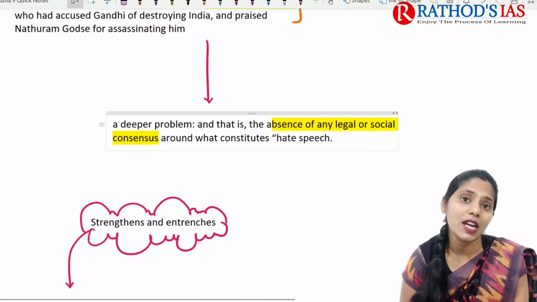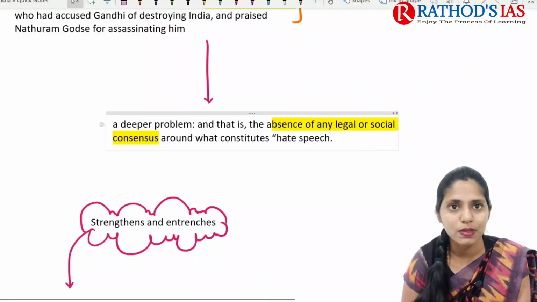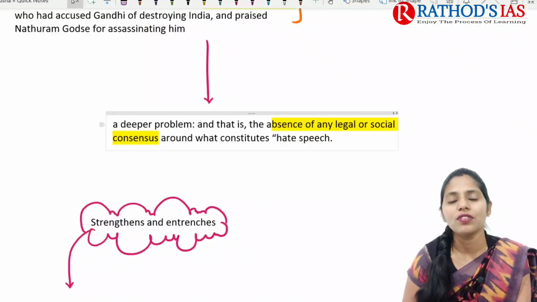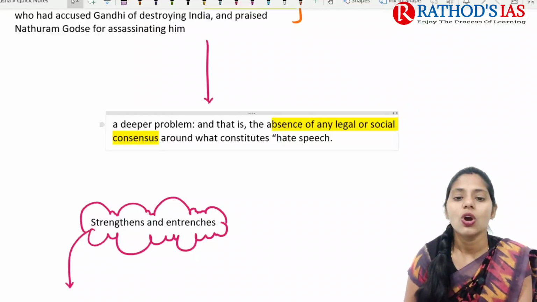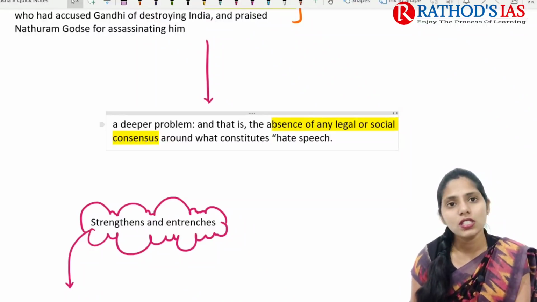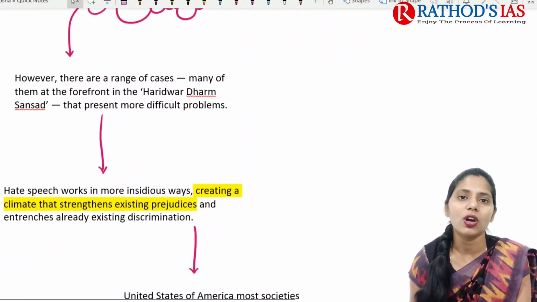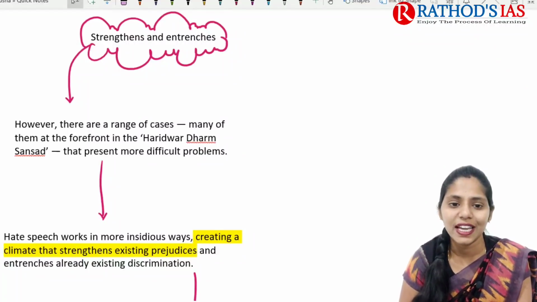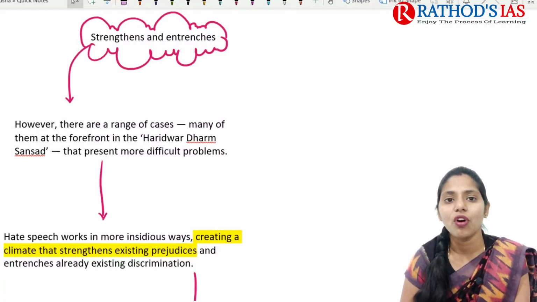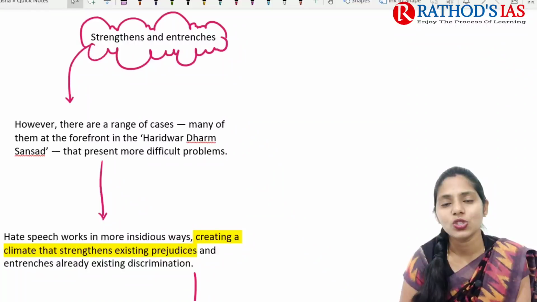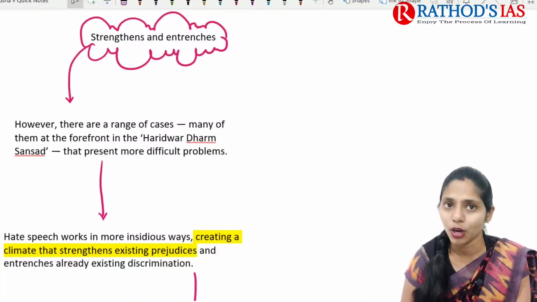In yesterday's lecture we studied what hate speech means according to the Law Commission and according to some reports. But as of now there is no standard definition or standard legal and social consensus regarding what will come under hate speech. So this is the second cause of concern. If we are talking about strength and entrenchment, there are a range of many cases, many of them were at the forefront in this Haridwar Dharma Sansad.